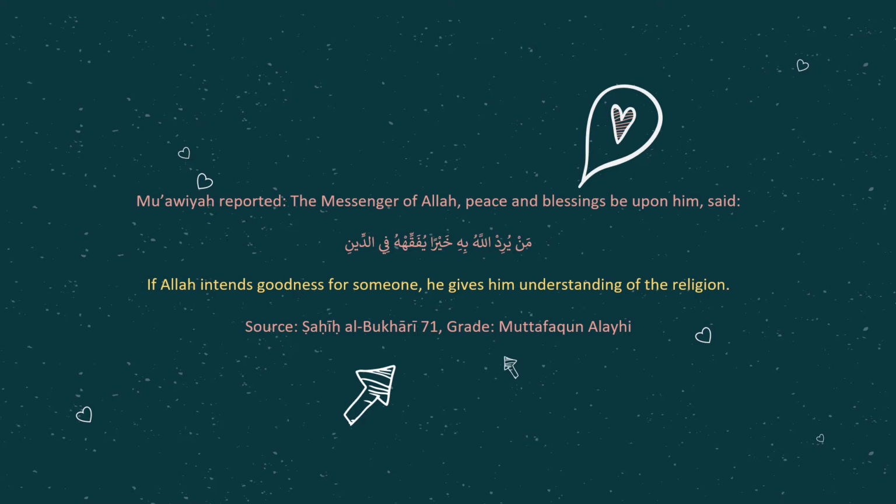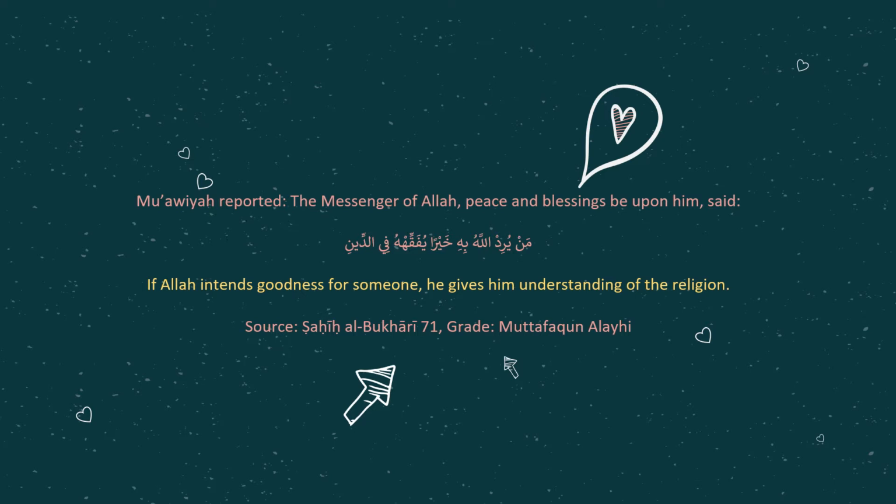I'm highlighting this hadith to you because being students of knowledge, first and foremost, we need to understand the religion. Then after we really understand our religion, other knowledge will become easier for us to understand. Allah mentions here that if He intends goodness for someone, then only will they understand the religion. Meaning we have to pray for it, ask Allah to give us the understanding of religion, because it's the goodness